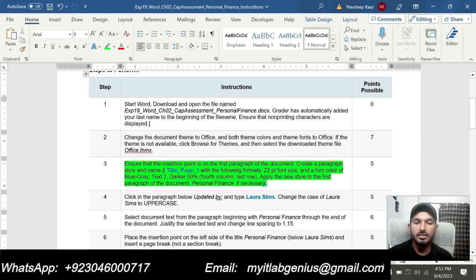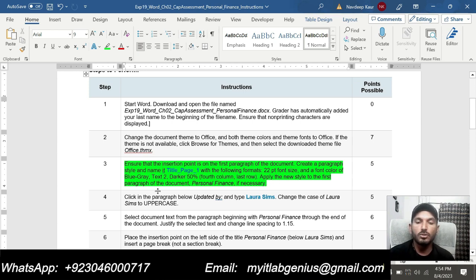Step number 3 is ensure that the insertion point is on the first paragraph of the document. Create a paragraph style and name it Title_Page_1 with the following format: 22-point font size and a font color of Blue-Gray, Text 2, Darker 50%.